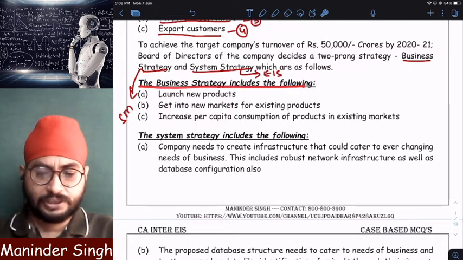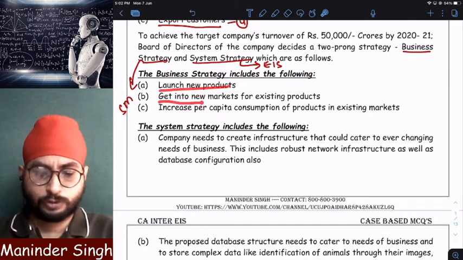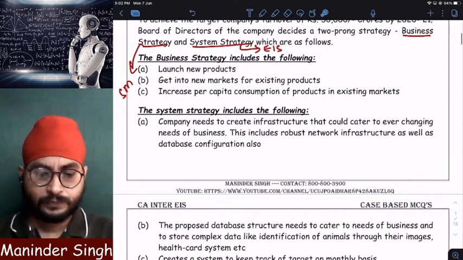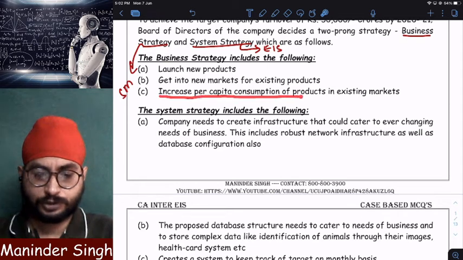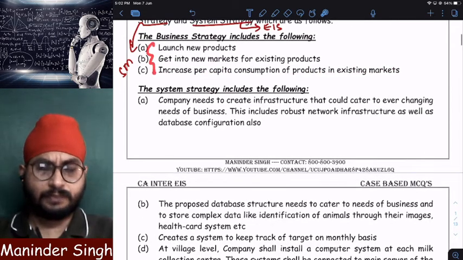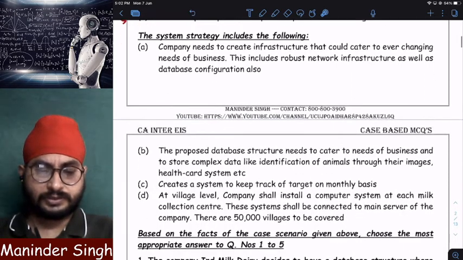The business strategy includes launch of new products, getting into new markets for existing products, launching existing products in new markets, and increasing per capita consumption of products in existing markets. Clear? So these are the three business strategies we have. We will not focus much here. As a system auditor, my focus will be here.